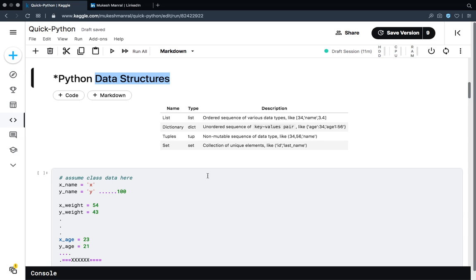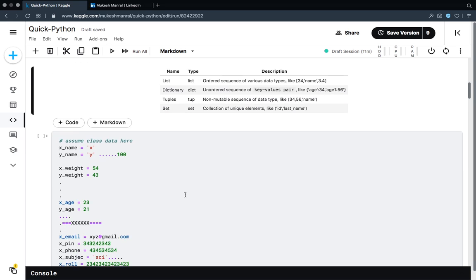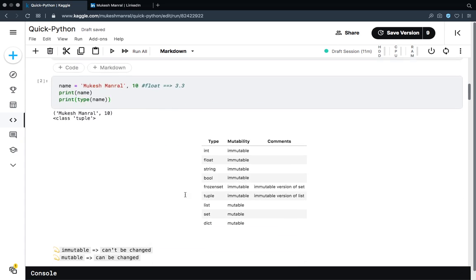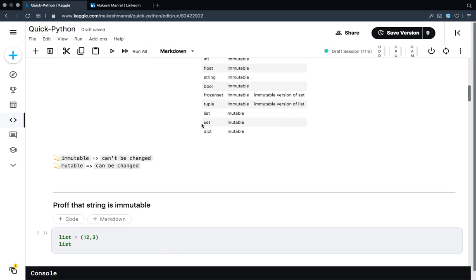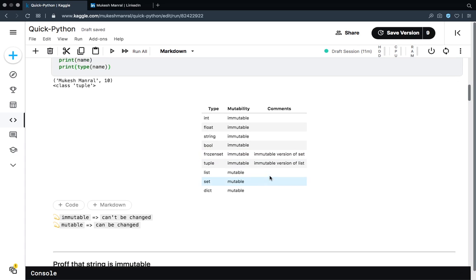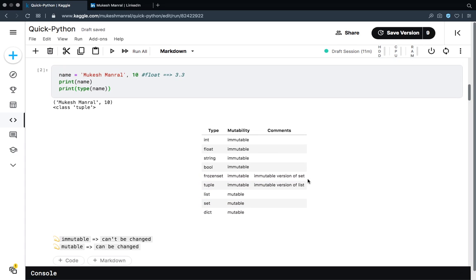Anytime you have these three properties available in your data structure in Python, then you can say yes, that's a good data structure. The most common data structures in Python that are used a lot in data science are list, dictionary, tuple, and set. In coming videos we will go into how these list, dictionary, tuple, and set, which are the data structures of Python, work. So that's all for this video. We will see the application of data structures in the next video.